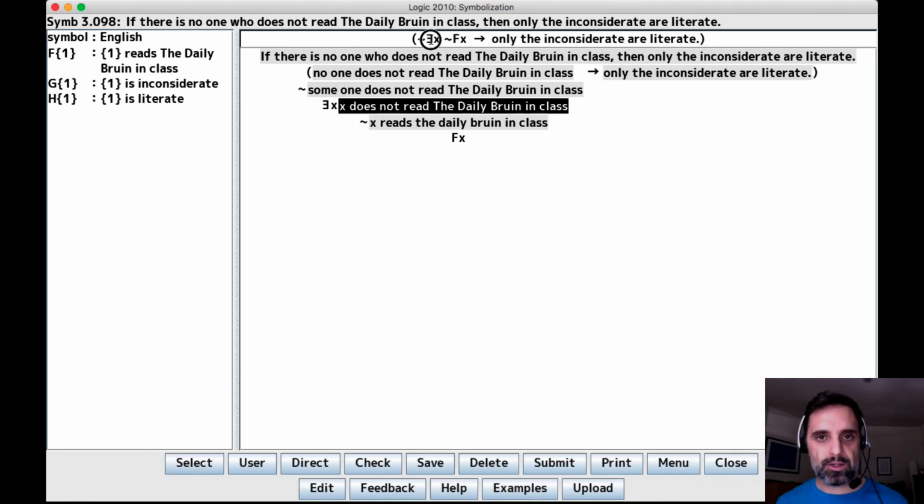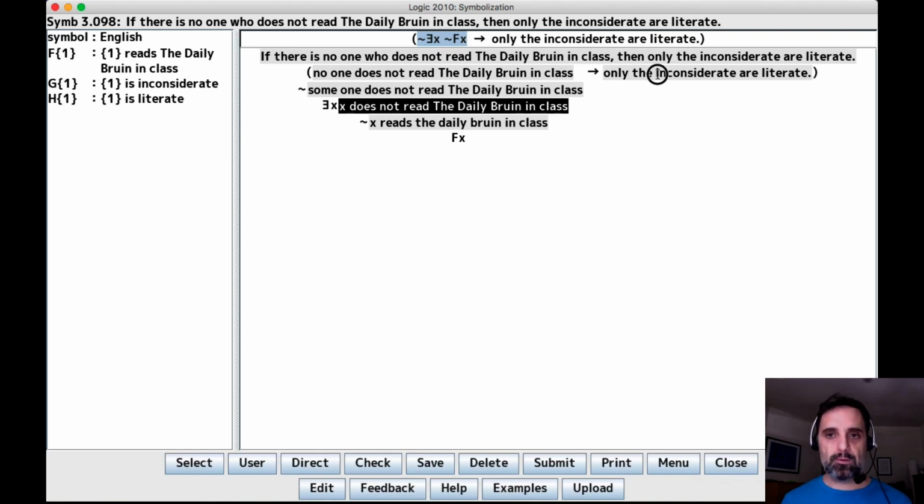So this says there's something that doesn't read the Daily Bruin. There's something that doesn't read the DB. Let's just say there's something that doesn't read. And so the whole thing says, is there something that doesn't read? No, there's not something that doesn't read. But what does that mean? It means that everything does read.